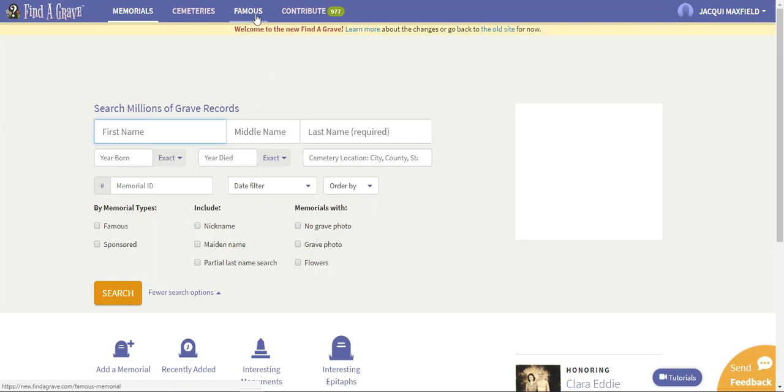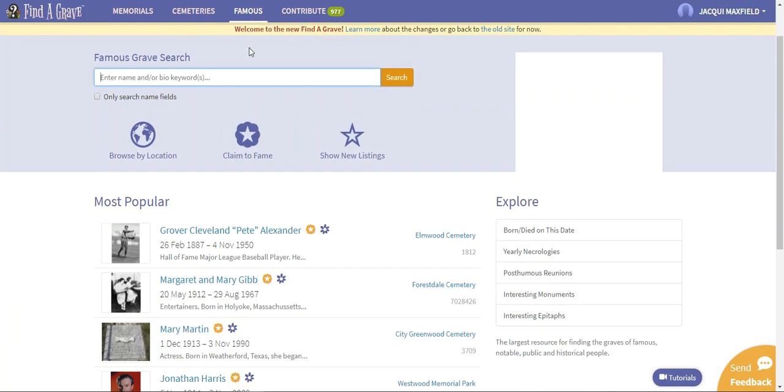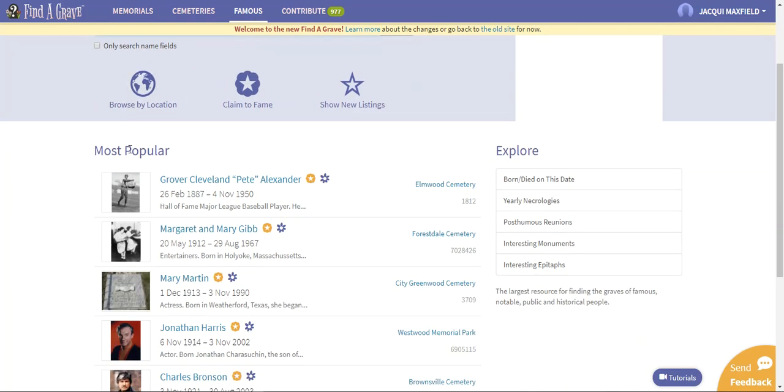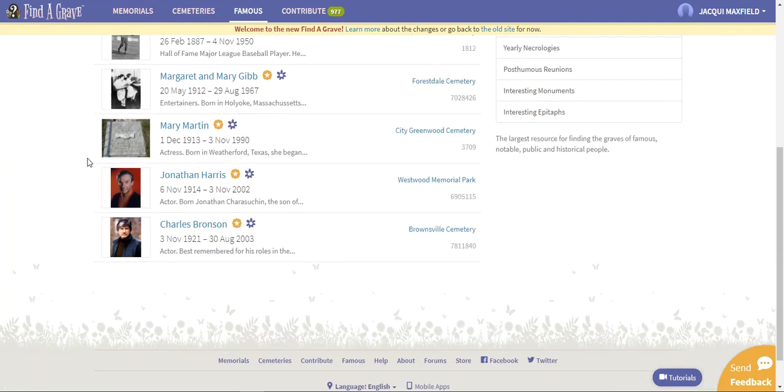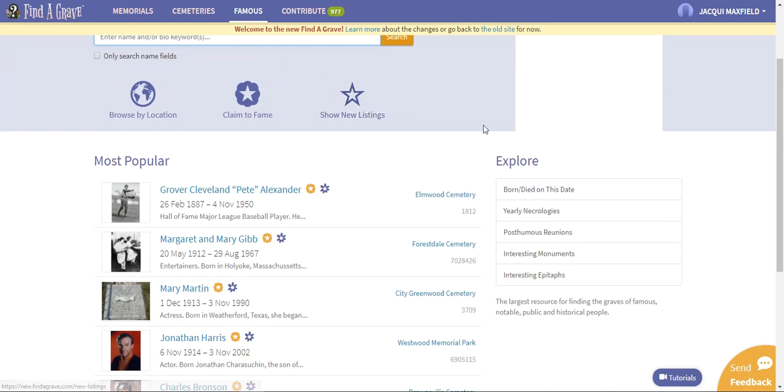Let's see. Oh, I went back to the wrong screen. I'm like, that doesn't look familiar. I went back to memorials. I apologize. So here we are back at famous. So these are the most popular. If you come down to the middle of the screen, you can just scroll down here. These are the most popular that have been looked at recently. And to the right is going to say explore. Now this is kind of interesting. You can go through and you can look at people who either were born on this date of November 3rd or who died on this date, November 3rd.